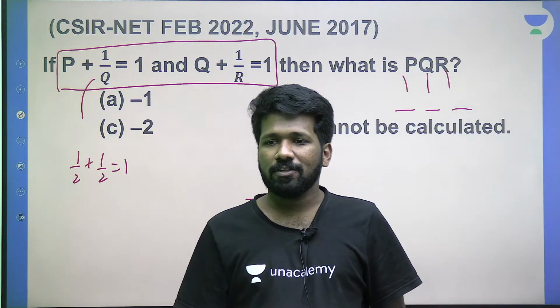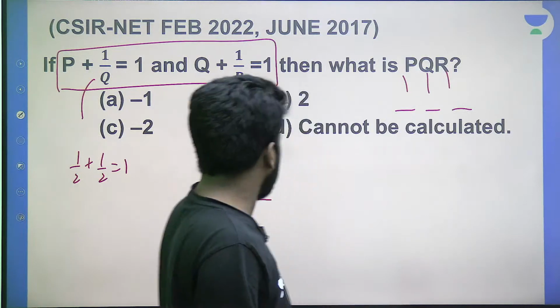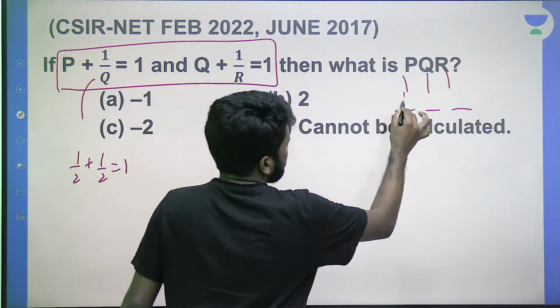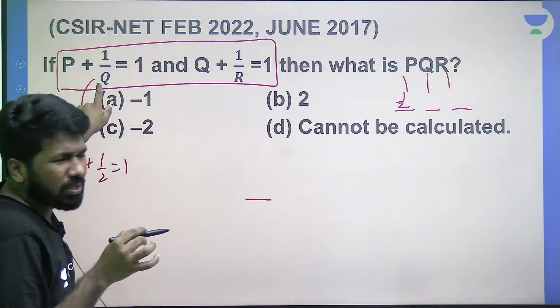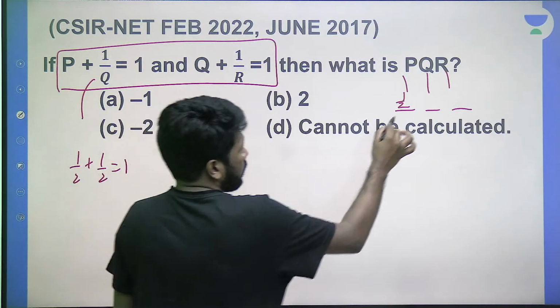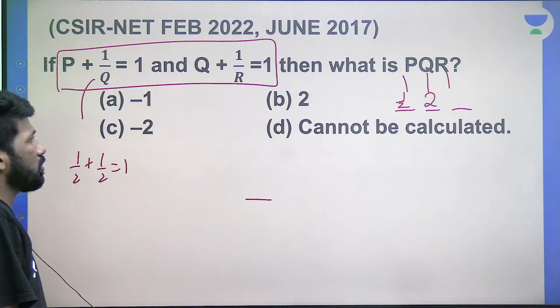Half a chocolate added to half a chocolate gives a full chocolate. So same thing, half plus half is 1 means we are taking P as half, Q is not half. 1 by Q is half. 1 by Q is half, so Q will be 2, right? Are you all understanding it? Why is Q 2?